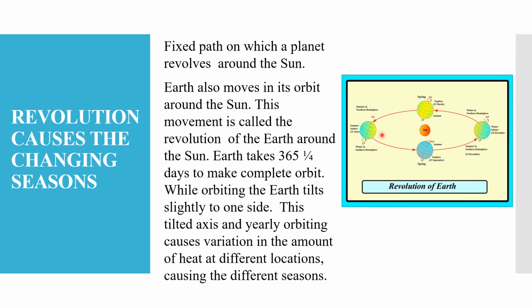Okay? The remaining part of the earth that is tilted away from the sun receives slanting sunlight, and this part then experiences the winter season. Understood all of you? So this is how the changes in the seasons are caused because of the revolution of the earth. Understood?